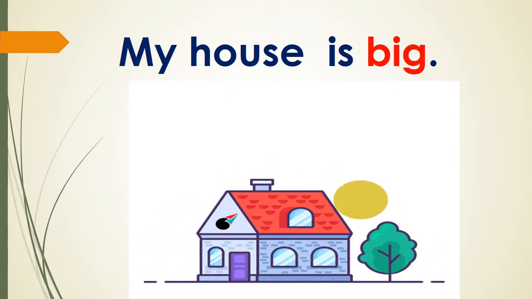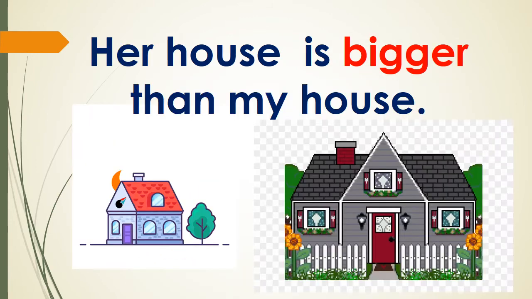My house is big. Her house is bigger than my house. So you say that your house is big. But when you see her house, you find that her house is bigger than your house. So you are comparing your house with her house.